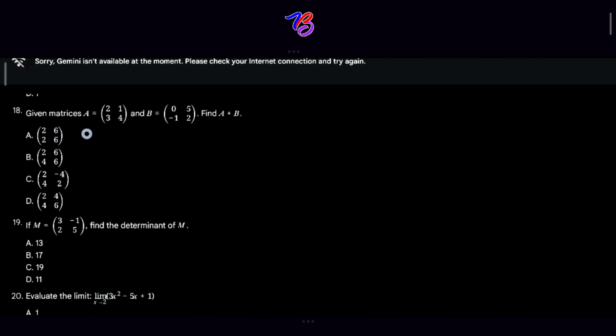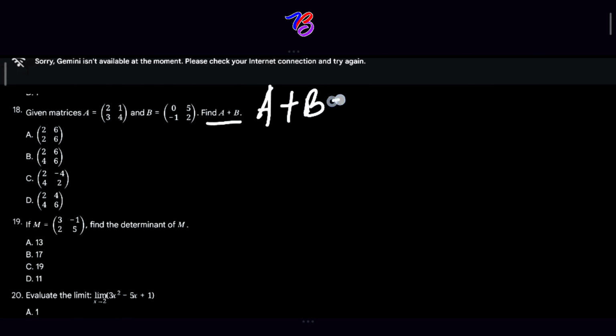Next question. Given matrices A is equal to 2, 1, 3, 4. This is a 2 by 2 matrix. And then we have B to be 0, 5, 1, minus 1, and 2. So for us to be able to find A plus B, what do we need to do? We need to add matrices and add the corresponding elements. So let's do that clearly.